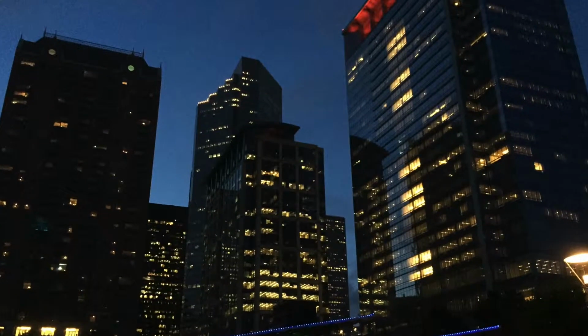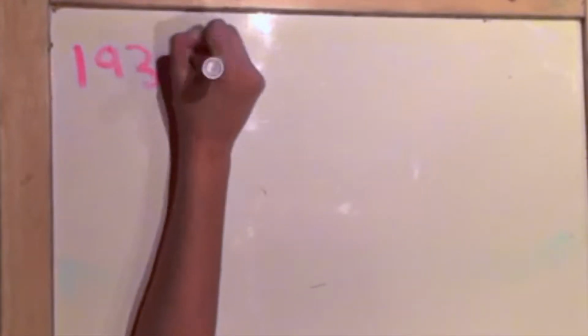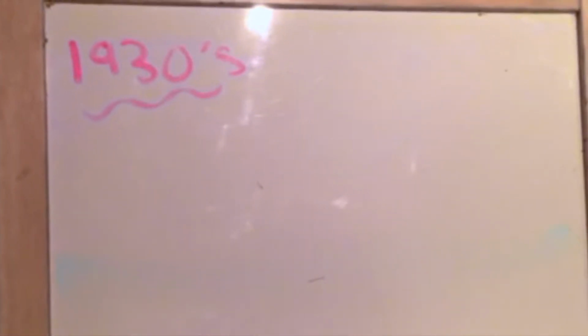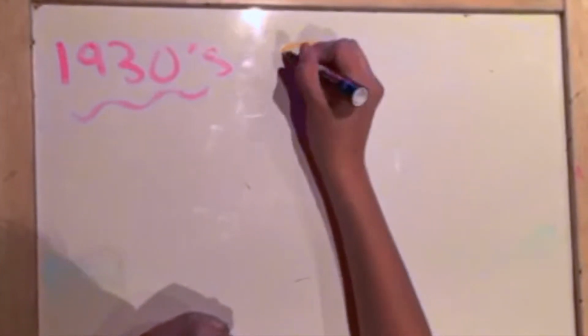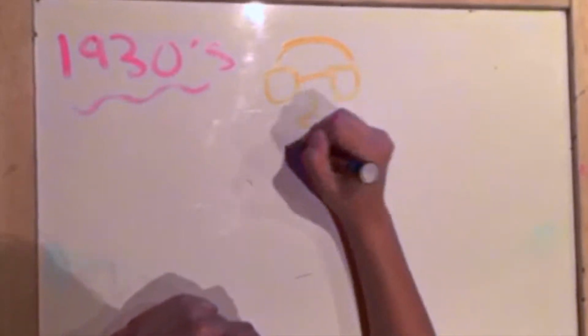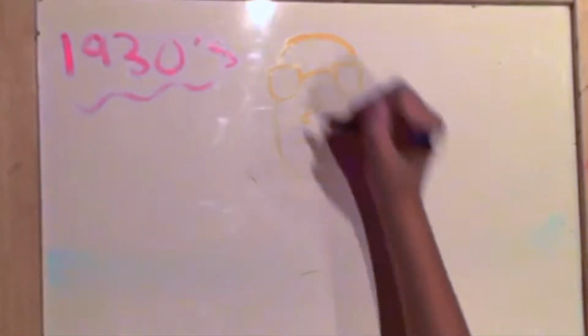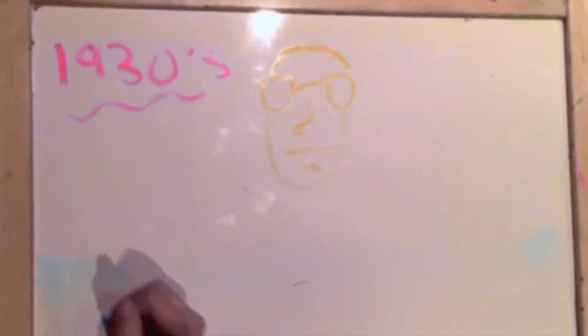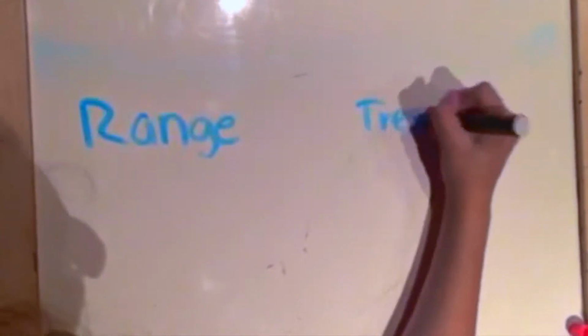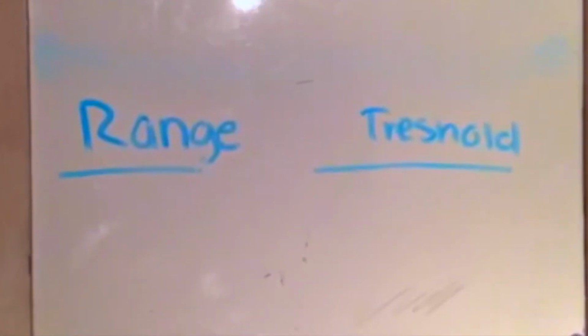Now let's move on to the central place theory. The central place theory was created during the 1930s by Walter Christaller as a way to explain the location of cities, towns, villages, and hamlets. Before we begin, it's important to understand what thresholds and ranges are, two words that heavily influence the theory.